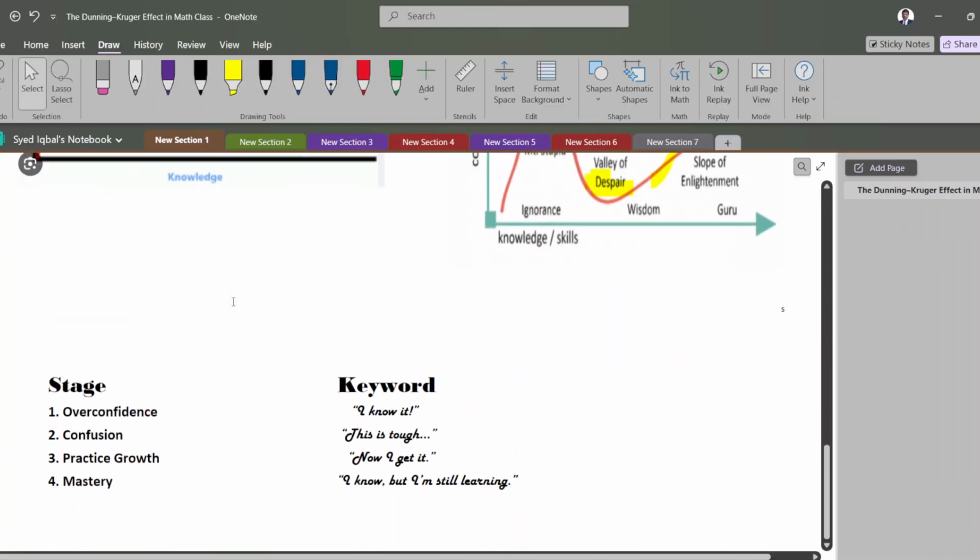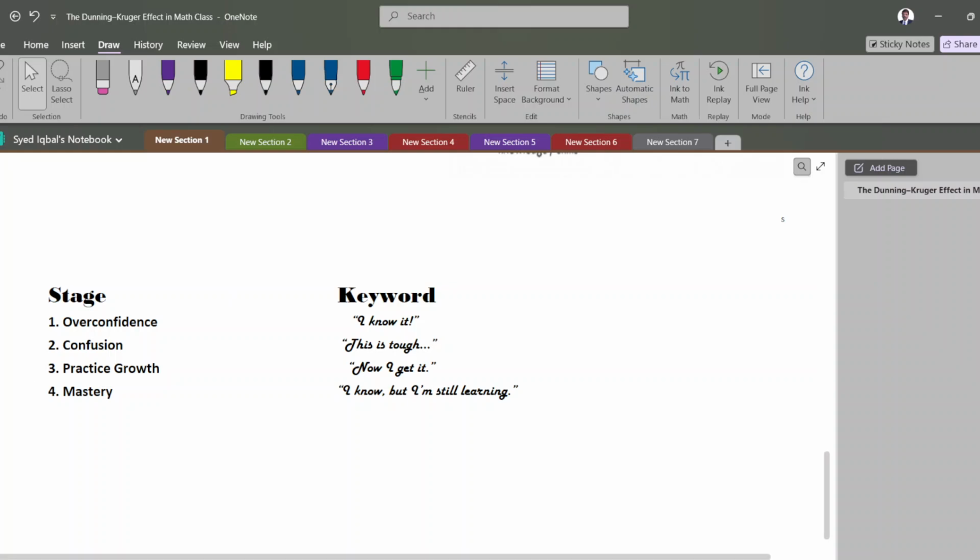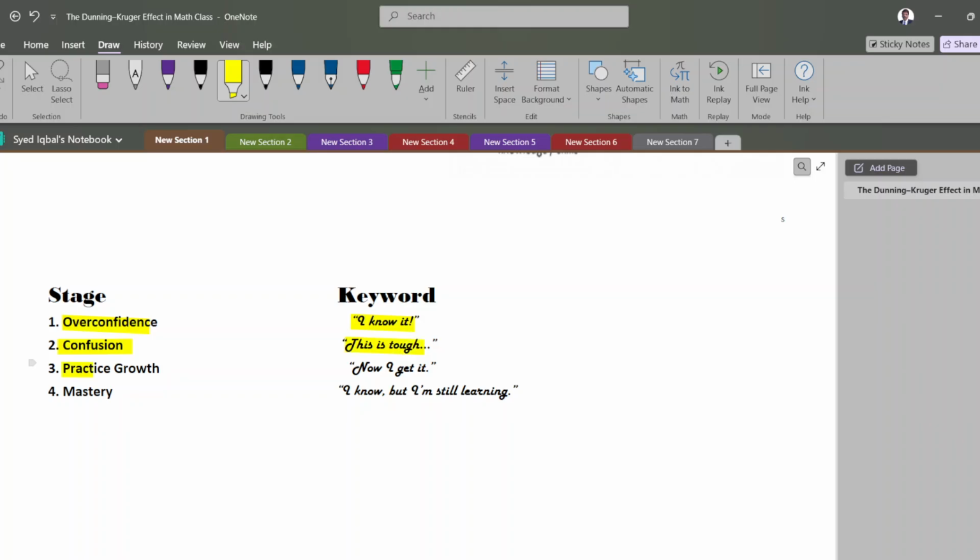Simply put, in the beginning they are overconfident: I know it all attitude. Then the second stage, confusion. It is tough, but they know something. They are confused. Then the stage of practice comes. Now they know how to get things. Then comes the mastery. In math, the same thing.